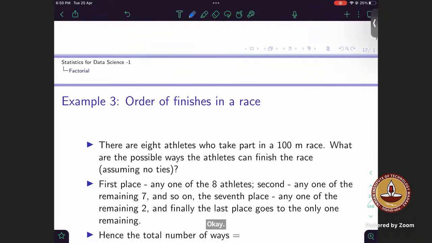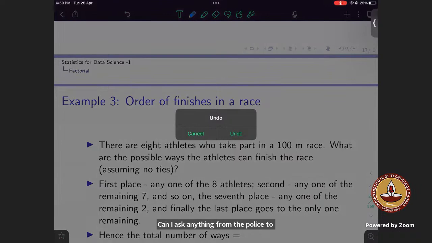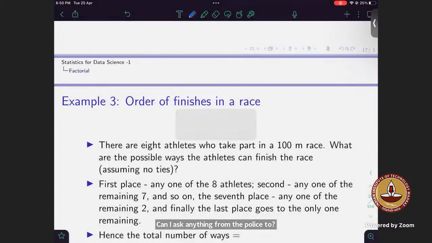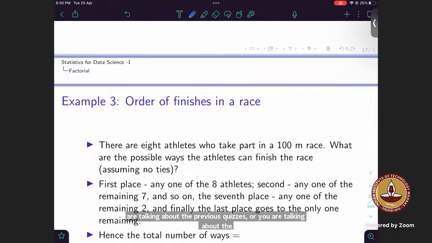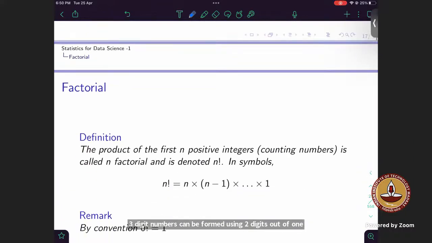Can I ask anything from the quiz too? The PYQ, right? Are you talking about the previous quizzes, or a specific one? Previous quizzes, sir. Quiz 2, the very first question: how many 3-digit numbers can be formed using 2 digits out of 1 to 9? Okay, I'll discuss that one also.